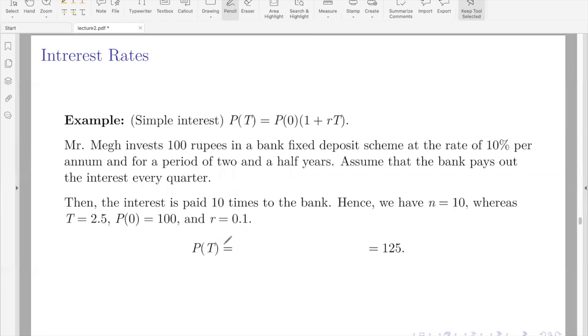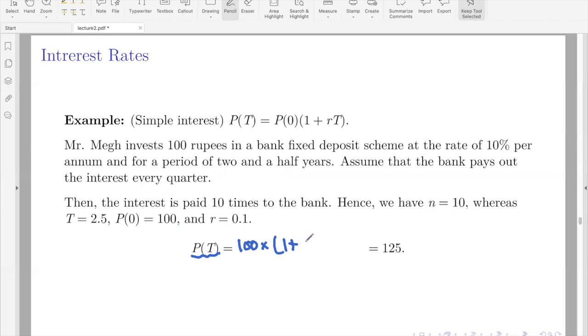So P, that is the final maturity, that is the nominal value. The nominal value of this fixed deposit is 100, that is P naught, into 1 plus the rate of interest